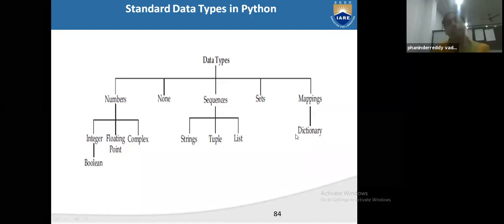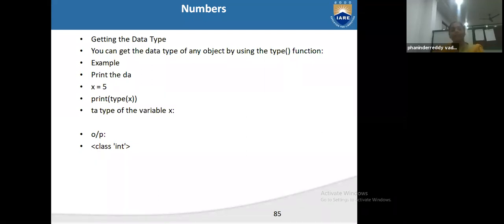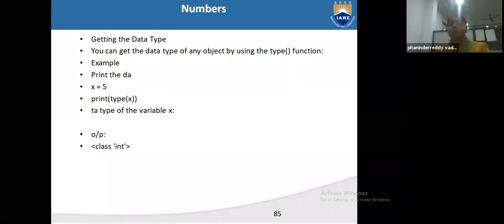How to get our data types: the computer can understand x is equal to something, that the data type is integer, but how will we know the computer is understanding correctly or not? For that we have to write a program. x is equal to 5. Print type of x means what is the type of x? Type of x means class integer.